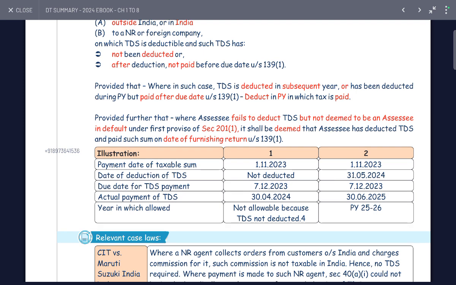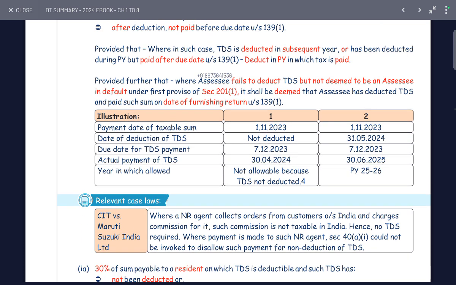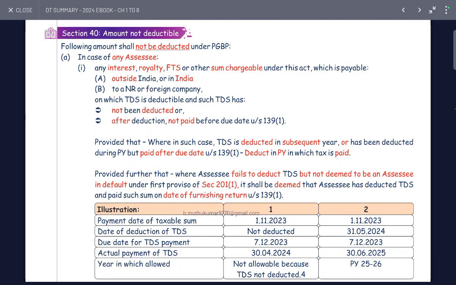Provided that where TDS is deducted in a subsequent year, or has been deducted in the previous year and paid after the due date, the deduction is allowed in the year of payment. Further, when the assessee has failed to deduct TDS but is not deemed to be an assessee in default under the first proviso, it shall be deemed that TDS was deducted and paid on furnishing the return.